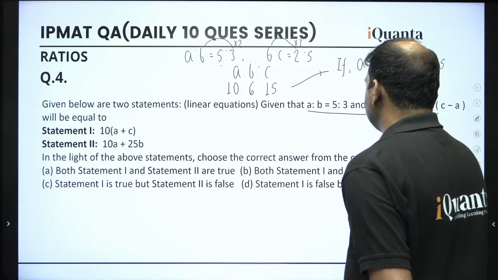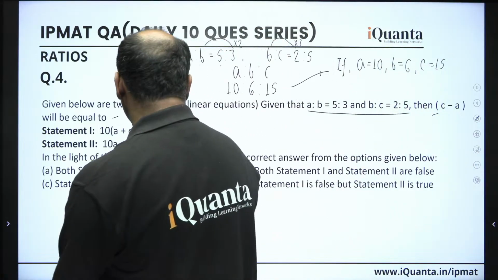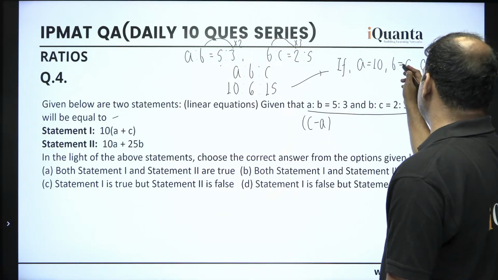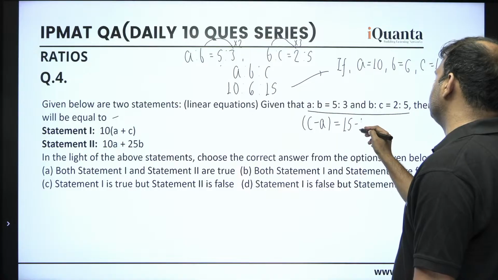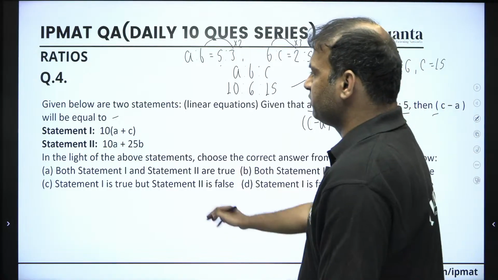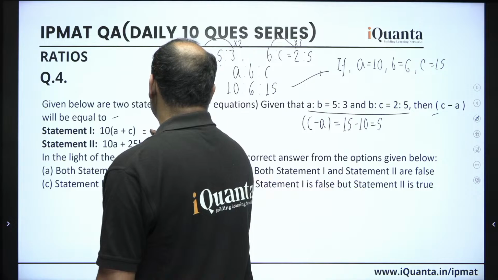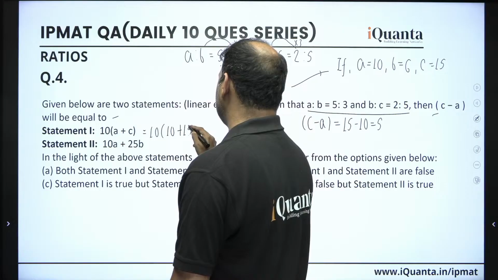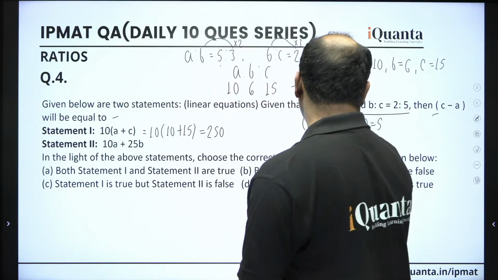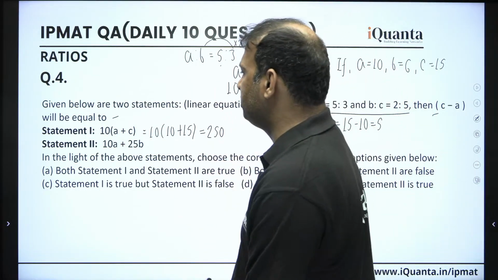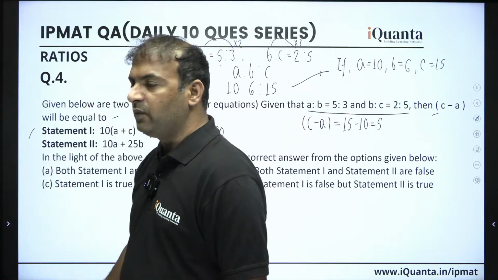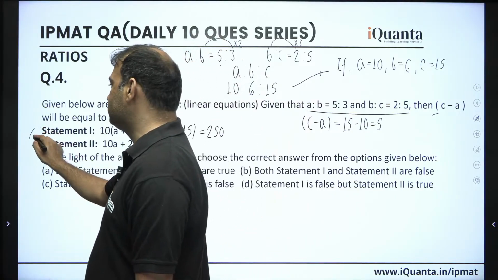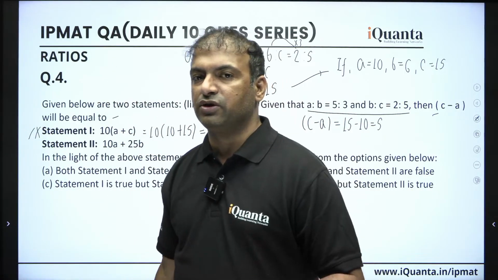Alright, now they are saying then C minus A will be equal to what? So we have two statements, right? First of all, what should be C minus A? From here, C is 15, A is 10, so that difference has to be 5. Now coming to the statements, the first statement is 10A plus C. A is obviously 10, C is 15, so this is being 250. So how can C minus A be equal to this? Obviously it means statement 1 is not correct. And we'll get the same result if we assume those numbers in the variables, right guys?